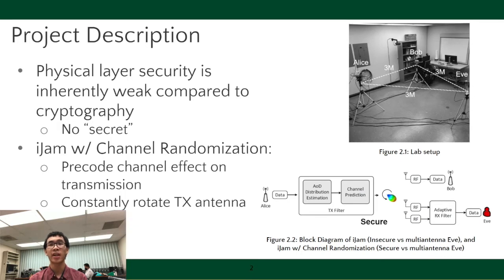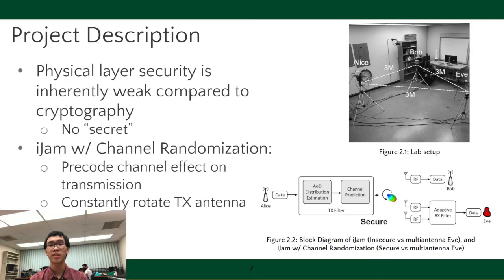This is where we introduce iJam with channel randomization. This method is made of two parts. The first part happens at the transmitter, or Alice in our case, which will predict and pre-equalize the channel effect that we expect to see to our legitimate receiver, Bob. This removes the need of pilot symbols, which are used to calculate the channel effect for any receivers that can see the signal, and for an eavesdropper, Eve, it adds a random variable which Eve will have trouble figuring out without these pilot symbols. The second part is to constantly rotate the transmitter's antenna.